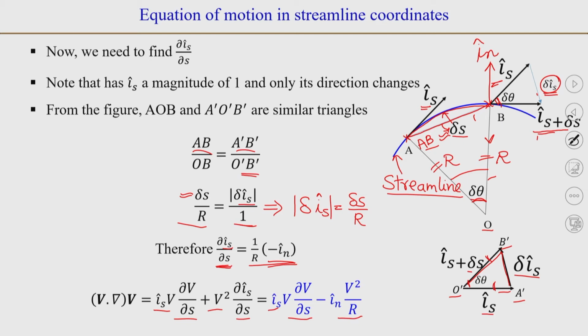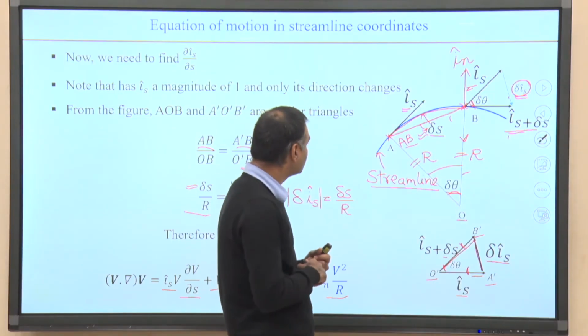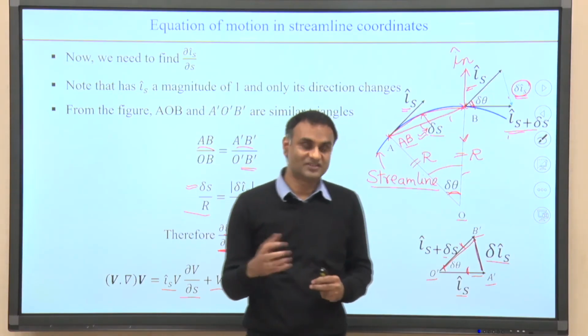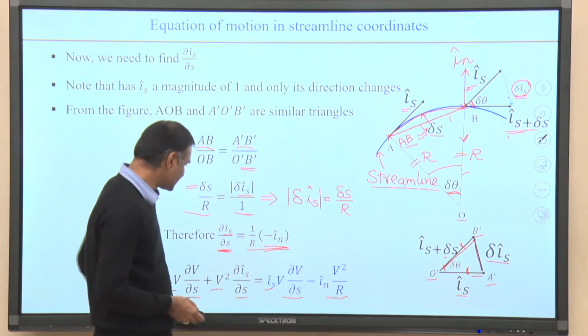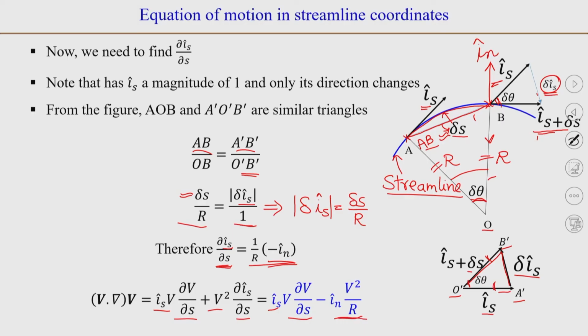So, you can see here first thing that though the velocity along the normal coordinate was 0, in the acceleration there is one term here which is non-zero along the normal direction. And if you look at this term v square by r, which is a centripetal acceleration, the same thing comes here, like the rigid body motion we saw. So, v square by r is the centripetal acceleration.